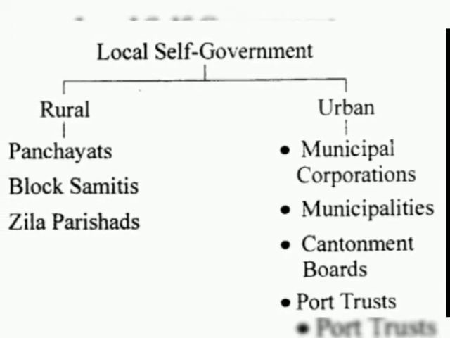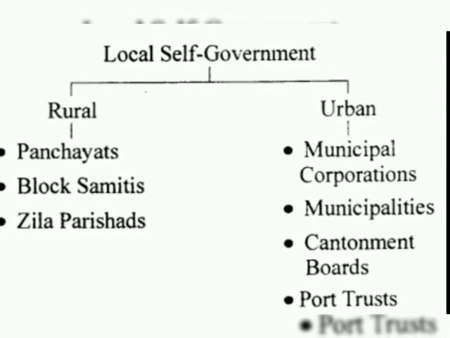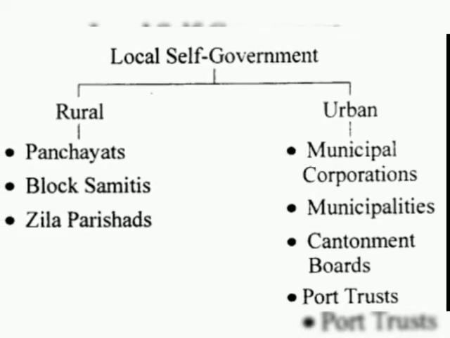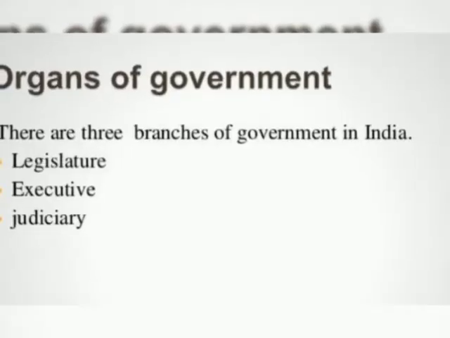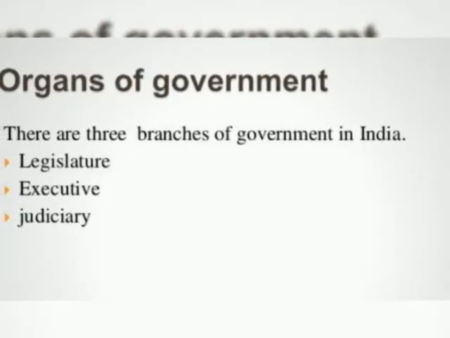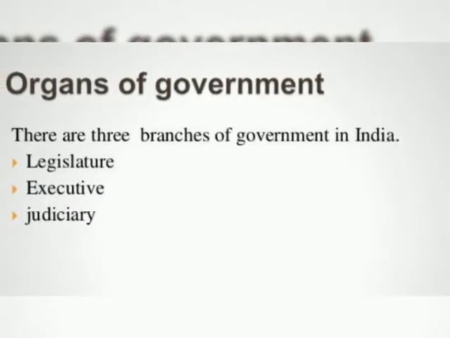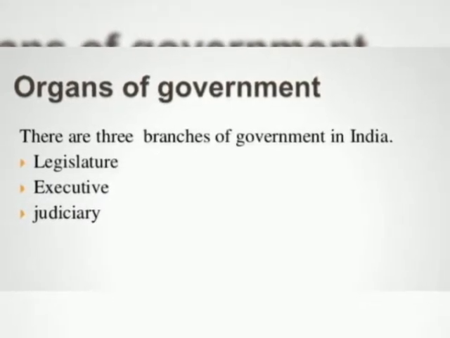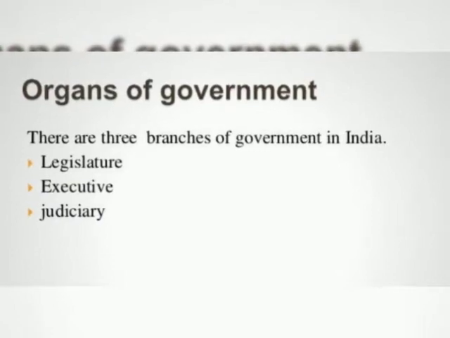There are three different organs of government. First, legislature, second, executive, and third, judiciary. Legislature is where the laws are made. Next, executive, which implements the laws, and third, judiciary, which enforces the laws.